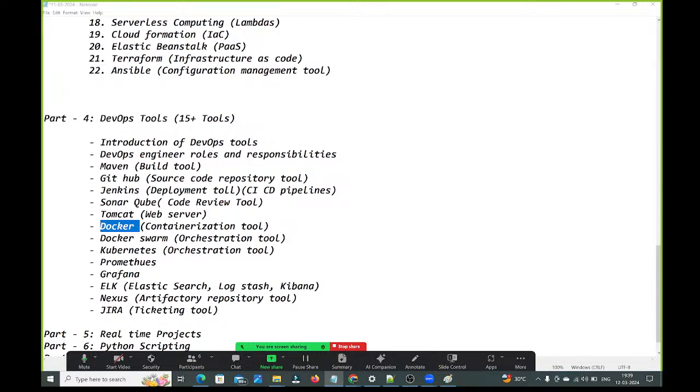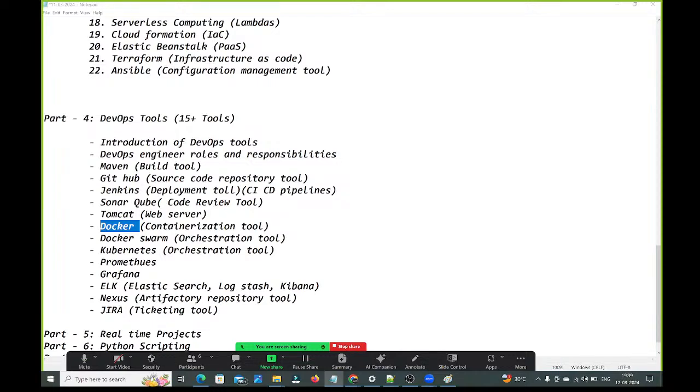But you guys should become masters in Kubernetes, then only you can work in real time. And even if you want to attend interviews, Kubernetes is very important. Not only for DevOps engineers, but especially for Java developers, if you don't have Kubernetes in your resume, it is very difficult to shortlist your profile. Kubernetes is very important for DevOps and developers also, guys.